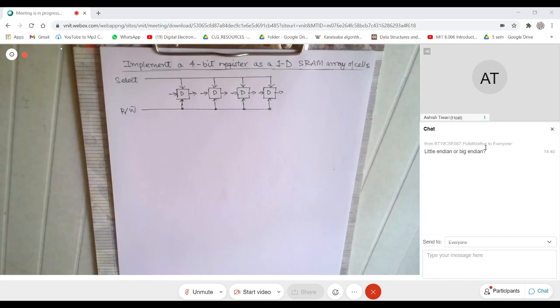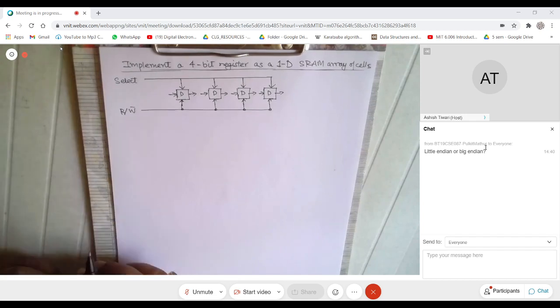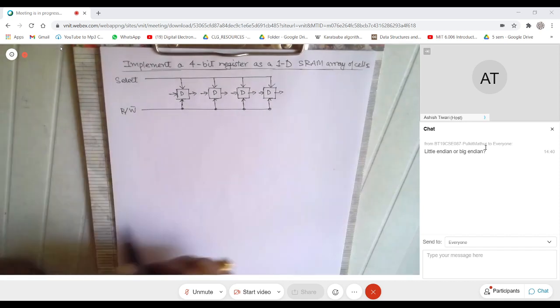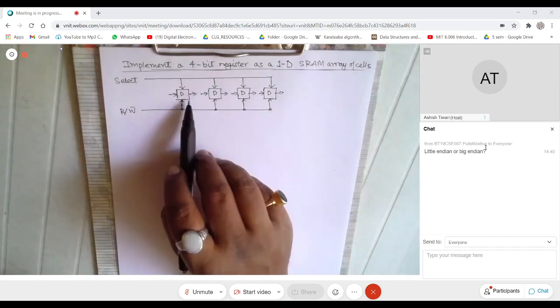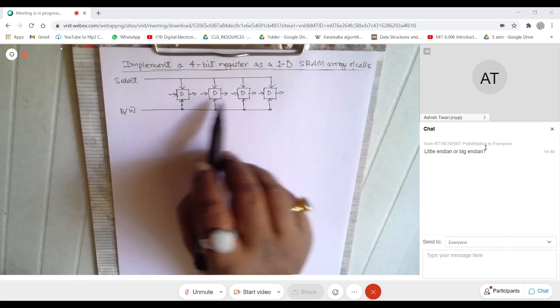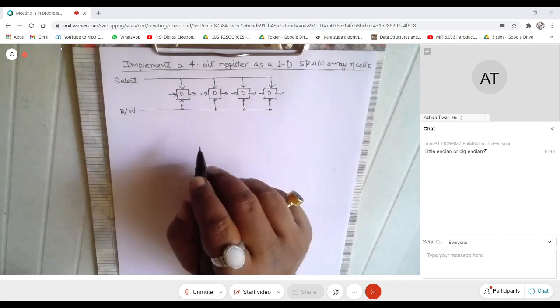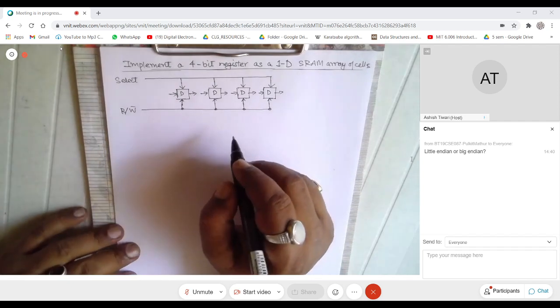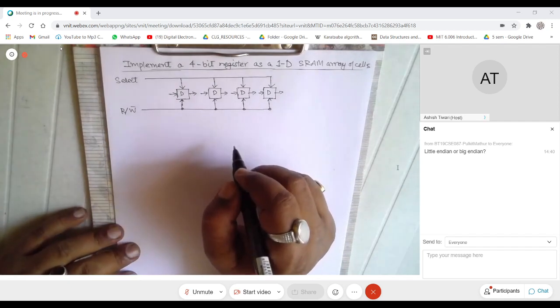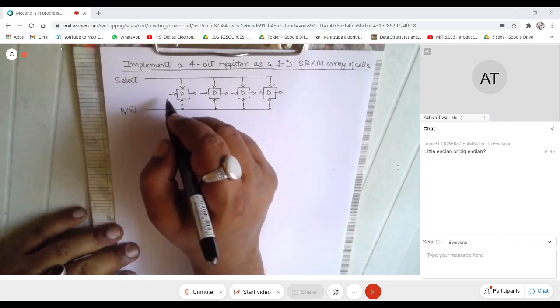What is difficult to understand is the data lines. If I look at the data lines of this 4-bit register, you realize that there is one input line and one output line per latch, and those will be unidirectional lines. But suppose I want to build what are called bidirectional lines. I can actually have a circuitry which can do that for me. So how do I do that?